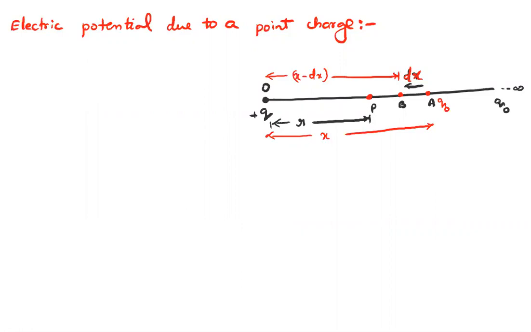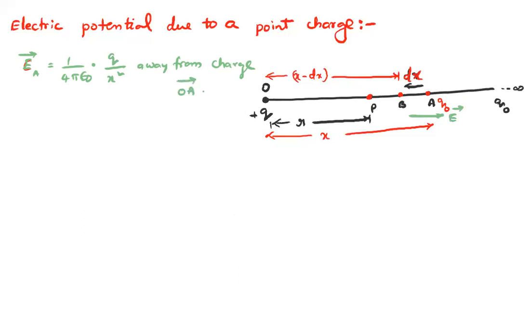Therefore, what is the electric field at A? E A bar is equal to 1 by 4 pi epsilon naught Q by x square, away from the charge. Away from the charge means along this direction, as shown in the diagram, that is along OA bar.